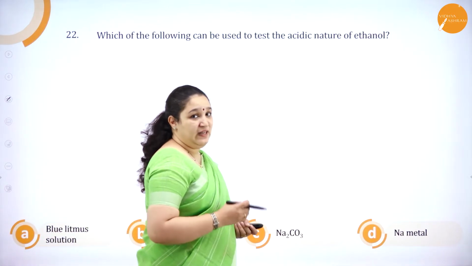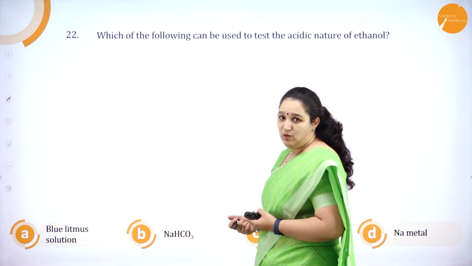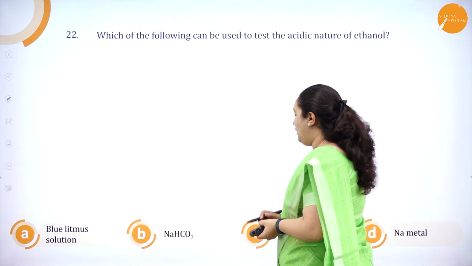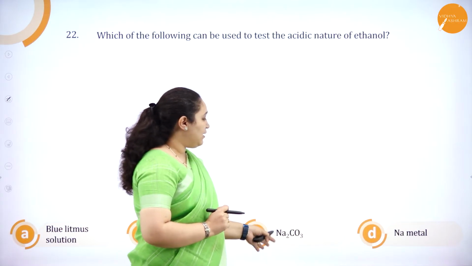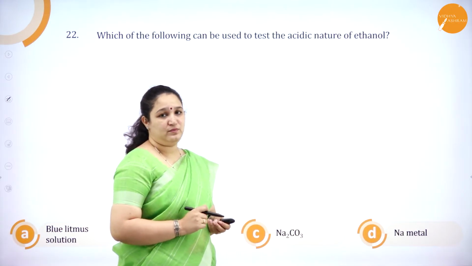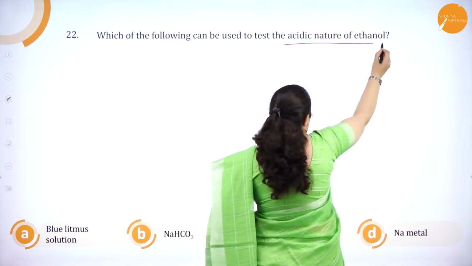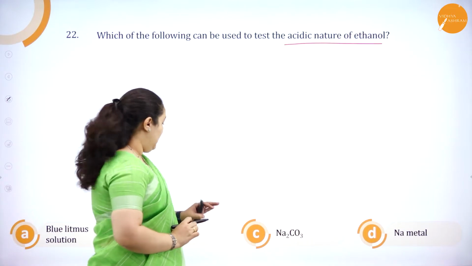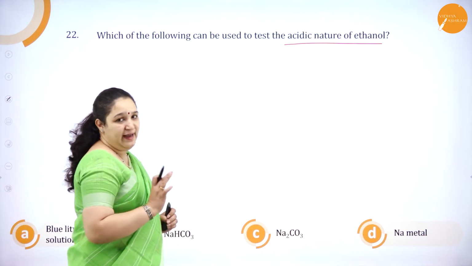Ethanol is a very weak acid. So how do you test the acidic nature? Okay, we'll see the options here. Blue litmus solution, sodium bicarbonate, sodium carbonate and sodium metal. Now here, to test the acidic nature of ethanol, as it is a very weak acid, sodium bicarbonate or sodium carbonate will not react.